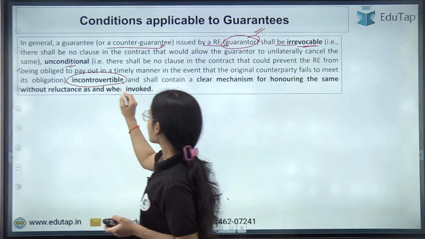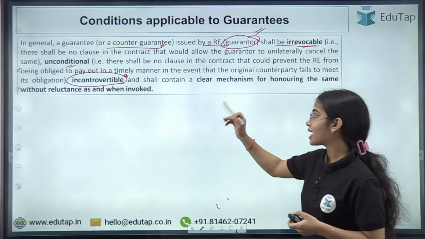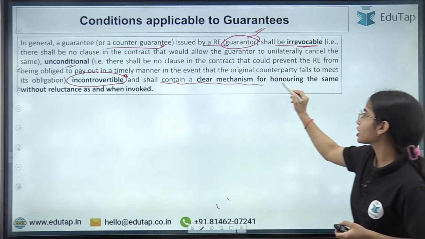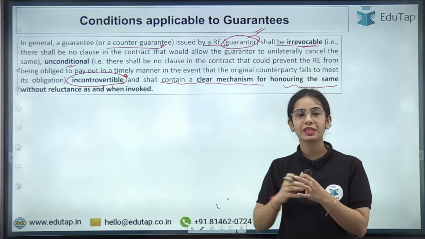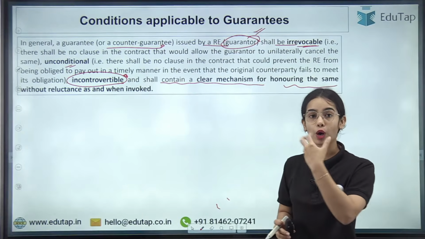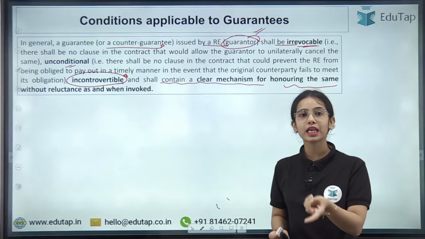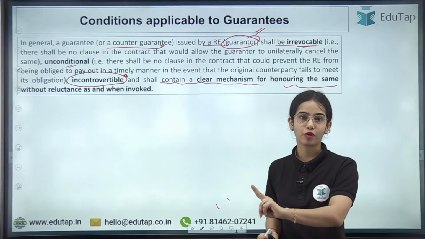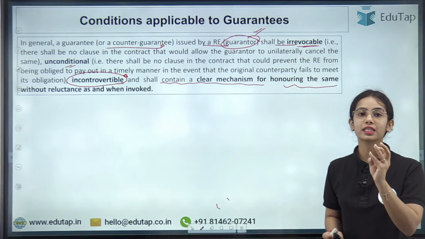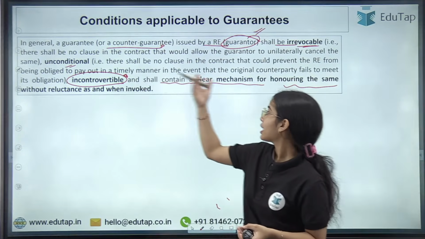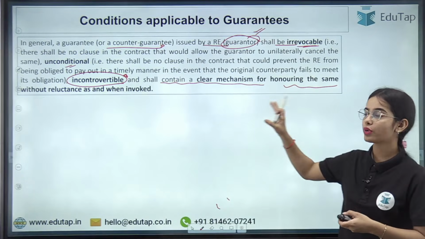Incontrovertible, that means indisputable, the payment has to be made, as well as shall contain a clear mechanism for honoring the same without reluctance as and when invoked. So, basically, if a guarantee or a counter guarantee is given, then the regulated entity has to pay the money in case default happens, in case of non-performance. Okay. So, basically, the guarantee is unconditional, it is irrevocable, it is indisputable, as well as a clear mechanism should be there for honoring the guarantee without reluctance.